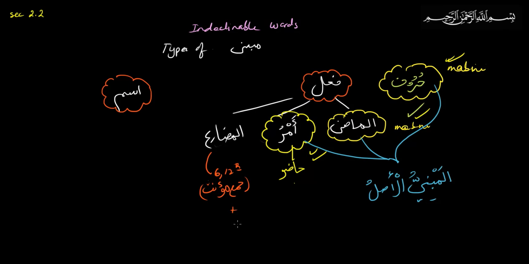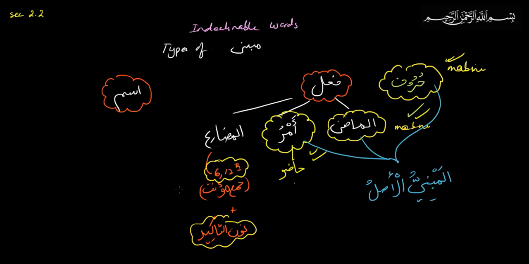And whenever fi'l mudari has Noon at-Ta'keed, like Noon al-Thaqila or Noon al-Khafifa, it is mabni. So there are two categories. Most mudari is not mabni, except for the 6th and 12th sigha and then Noon al-Ta'keed, Noon al-Thaqila and Noon al-Khafifa. Only those two are mabni. The rest of them are not. That's pretty easy enough, right?